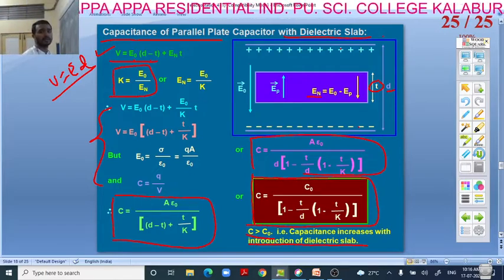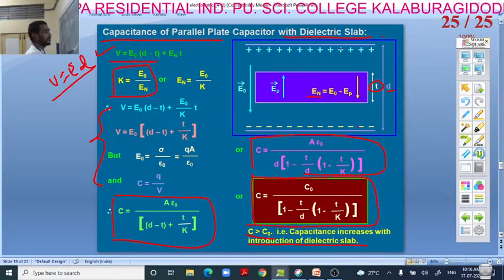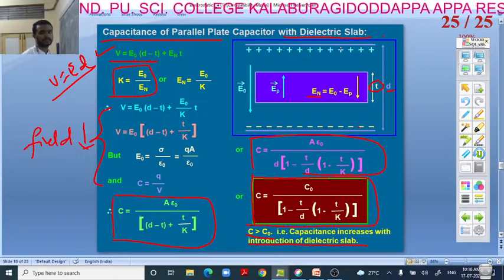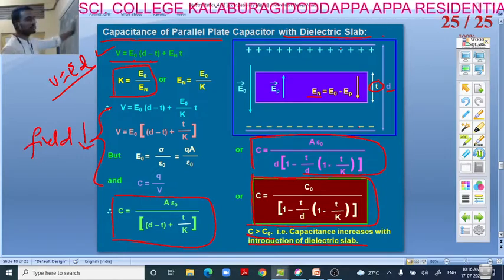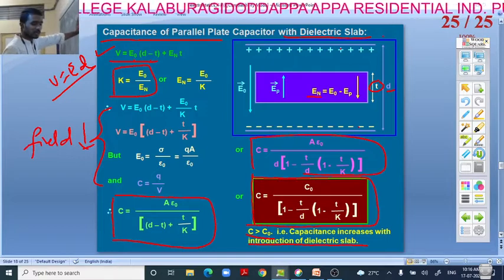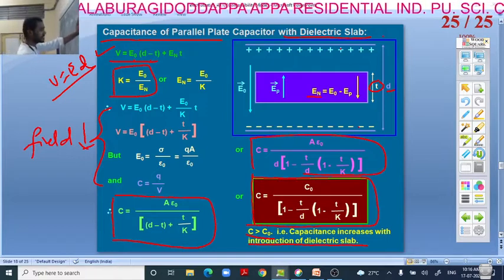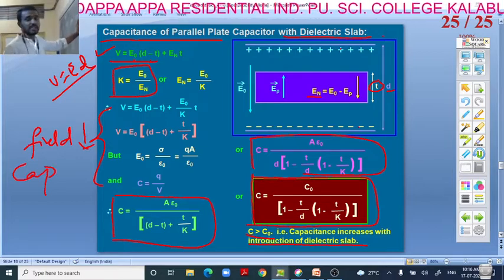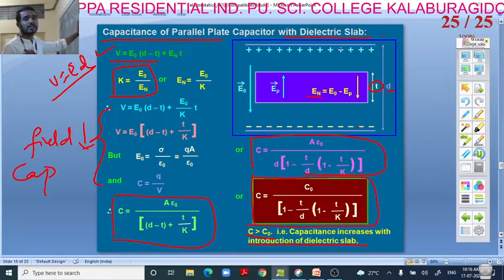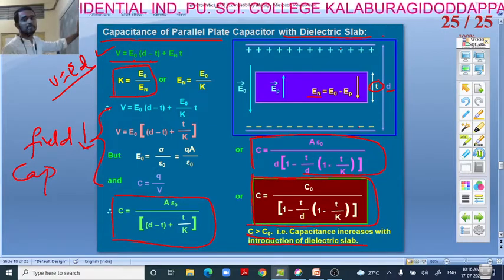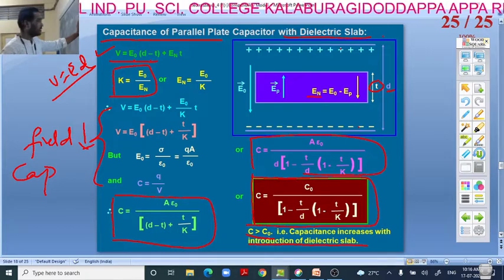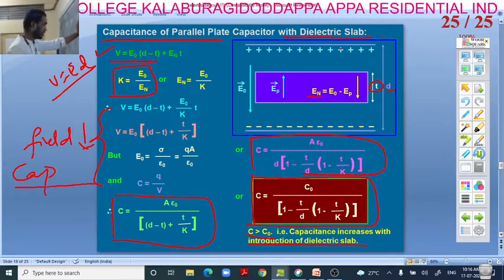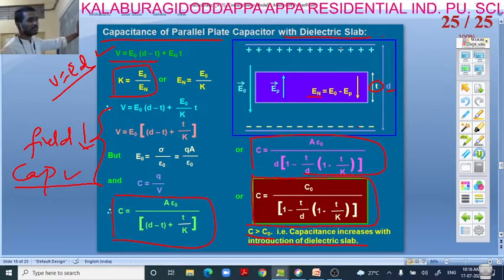One thing you remember: as we introduce the dielectric slab, the field decreases. In the previous slide we have seen this. And due to the dielectric, the capacitance of the capacitor increases. That means the capacitor can sustain a maximum electric field without breakdown.